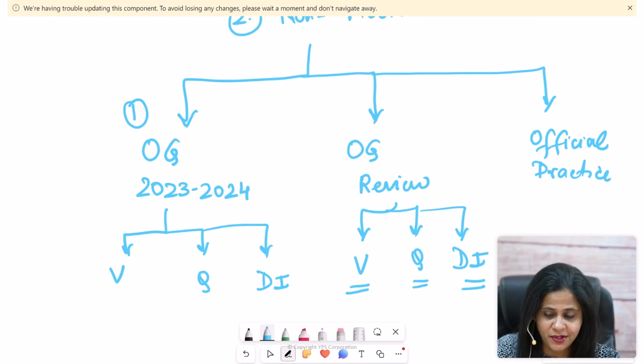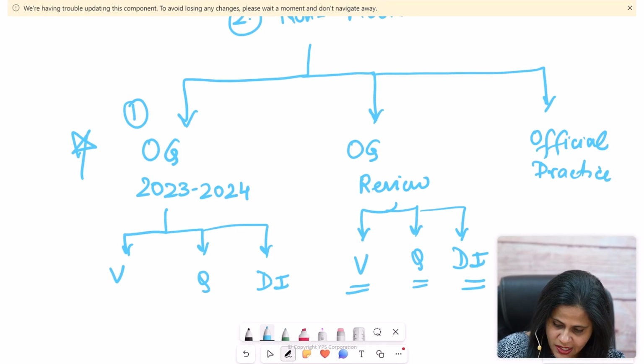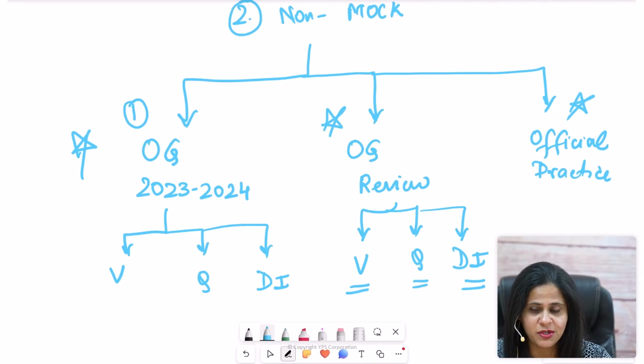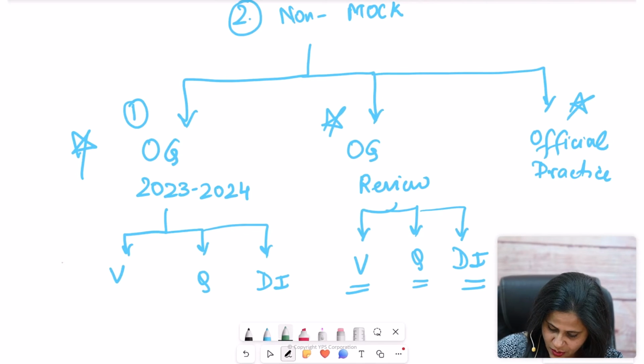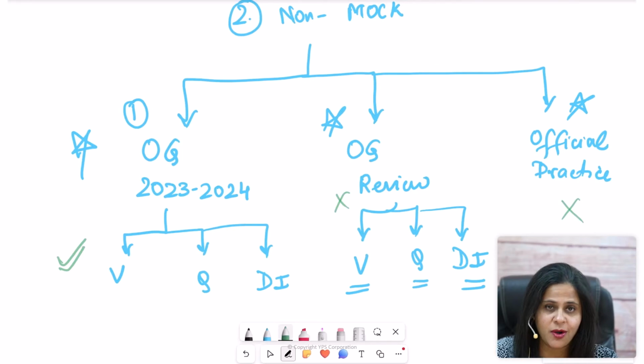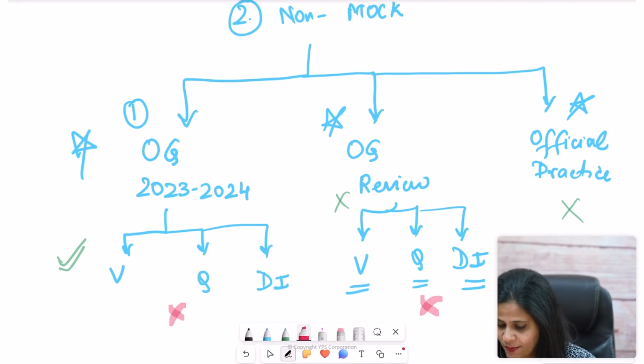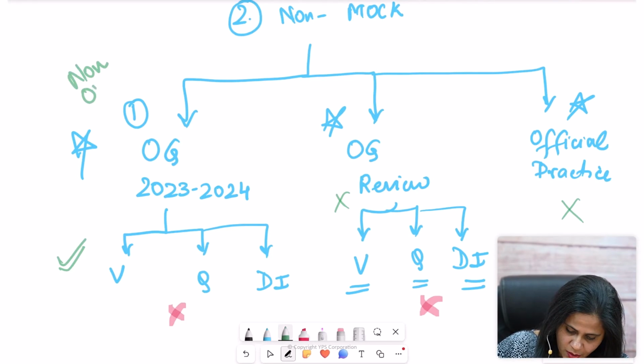Now, one thing to understand is that each one of these 3 resources has an independent question bank, which means that if you have a question over here, that question will not appear in the official review, and it will not appear in the official practice. Likewise, if you have a question in the official practice, you're not going to see that question in the OG review or in the OG 2023-2024. So these are non-overlapping sets of questions. That is good information to have.